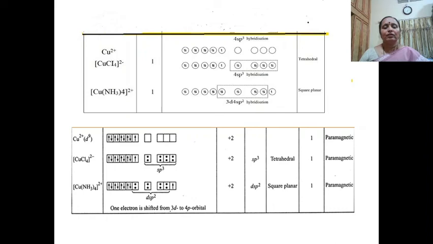Okay, this is all about the copper complexes. And in copper complexes, there was no study on coordination number 6.